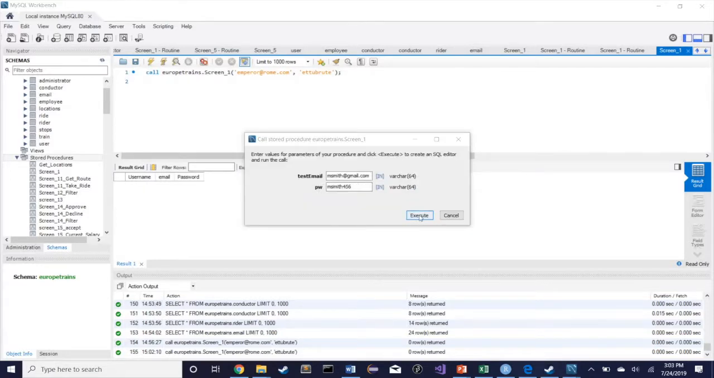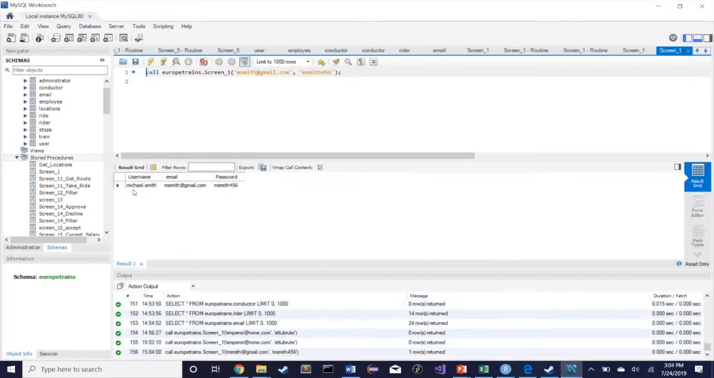Now we're on to task 4. I'm logging in as Michael Smith this time. This time around, the login will succeed because I've entered the correct credentials and he has already been approved as a user. You can see that we select his username from the database successfully.